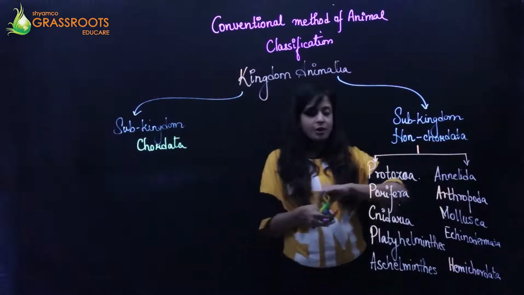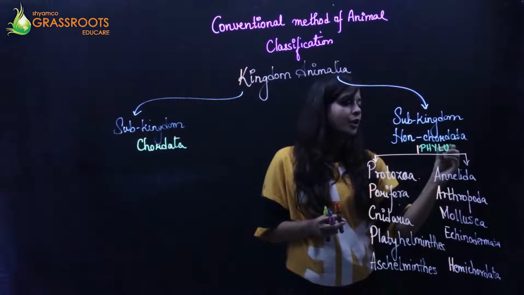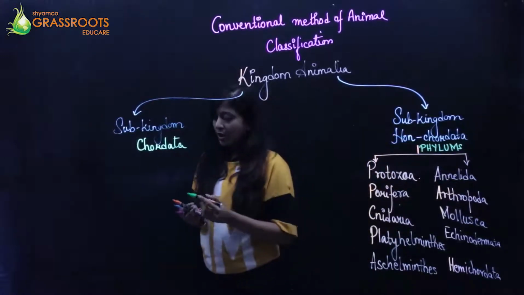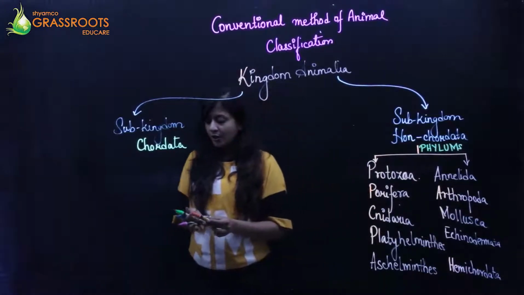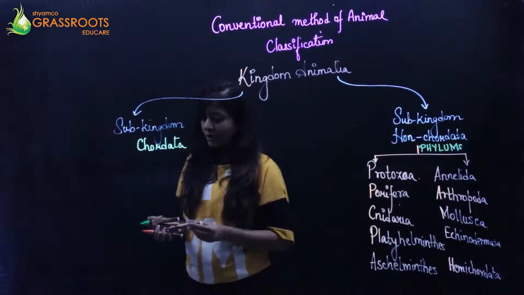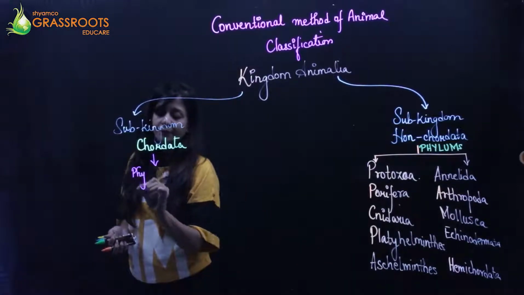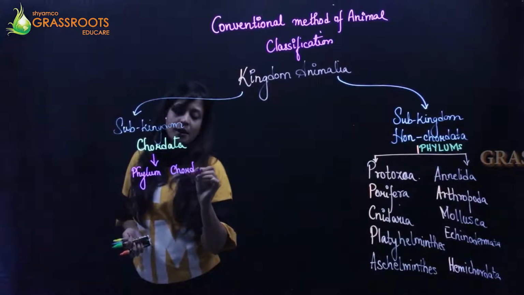So these are your different phylums under the subkingdom non-chordata. Now let's come to this side, which is the subkingdom chordata. When I'm talking about the subkingdom chordata, it has one phylum which is known as the phylum chordata. It's the same thing.